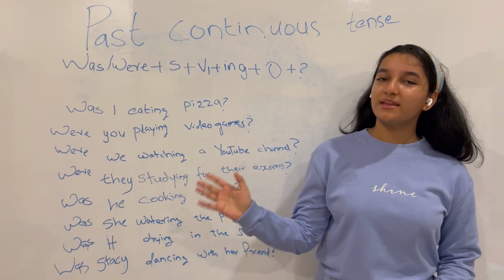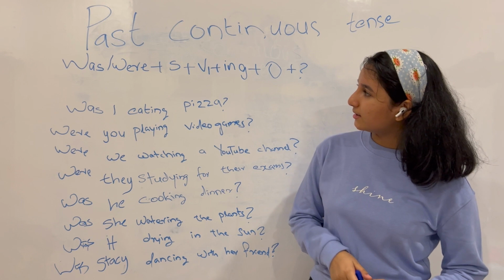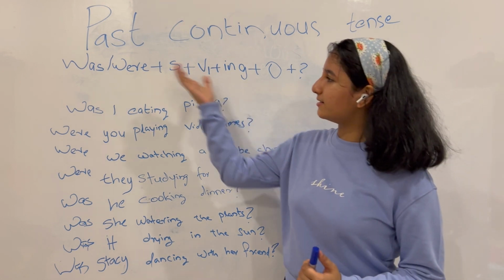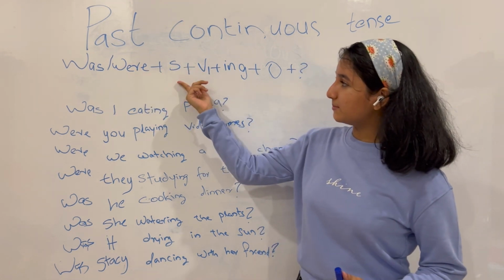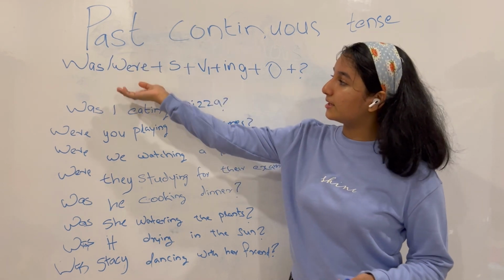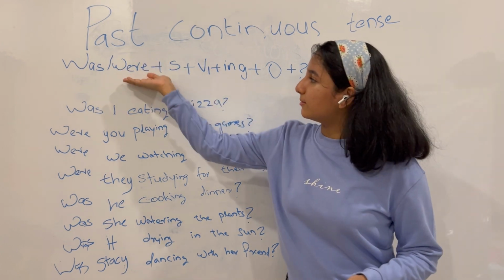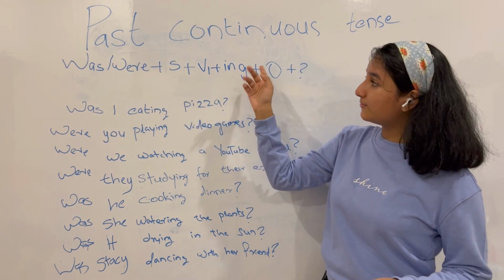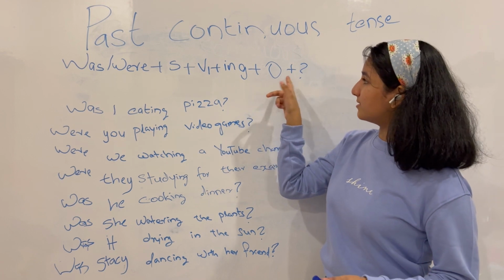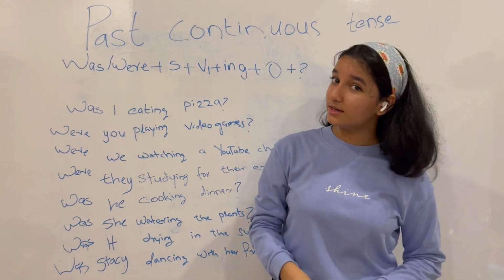So now we will see how to make interrogative sentences. As you can see in the format, before it was subject and then was or were, and now it has been changed to the exact opposite. Was or were is now coming in front of the subject, and it is was or were plus subject plus a verb in the first form plus ing plus object plus question mark. That is always important. Do not forget the question mark.